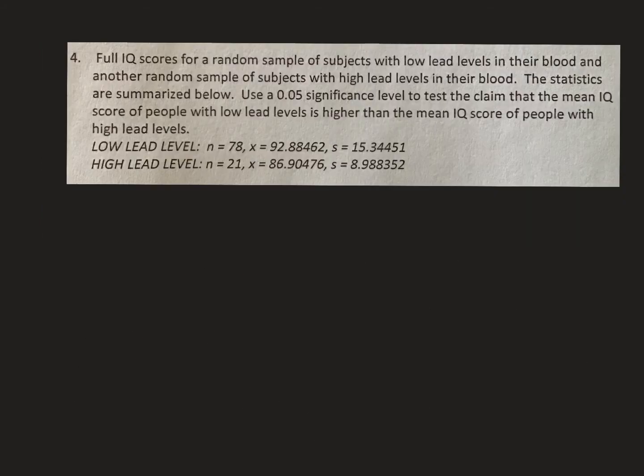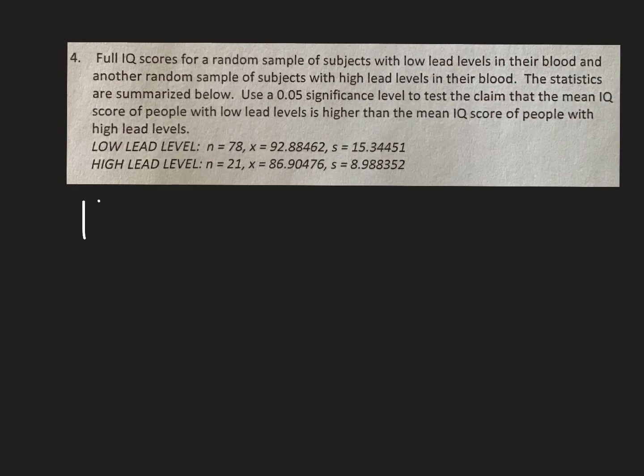Number 4, another one just like that one. Let's read the problem first. It's full IQ scores for a random sample of subjects with low lead levels in their blood, and another random sample of subjects with high levels in their blood. The stats are summarized below. Use a 0.05 significance level to test the claim that the mean IQ score of people with low lead is higher than the mean IQ score with high lead.